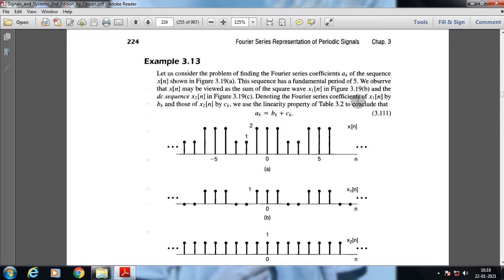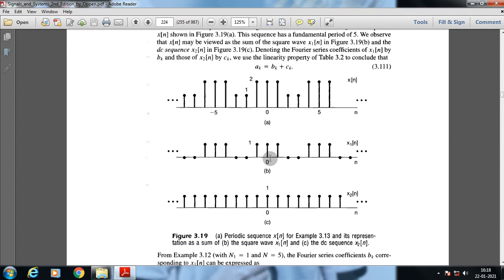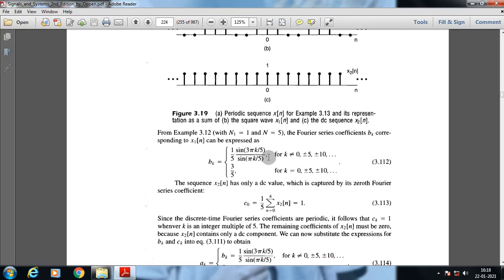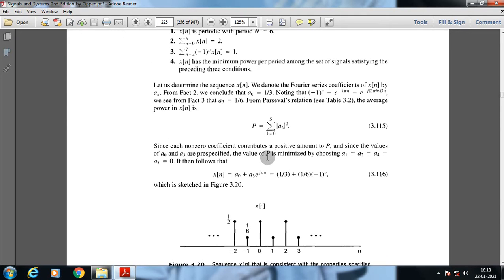This sequence has a fundamental period of 5. We have observed that x of n may be viewed as the sum of the square wave x1 of n and the DC sequence x2 of n in the figure. Denoting the Fourier series coefficients of x1 by b sub k and those of x2 of n by c sub k, we use the linearity property of table 3.2 to conclude this. Okay, and using this we will get back to this relation.